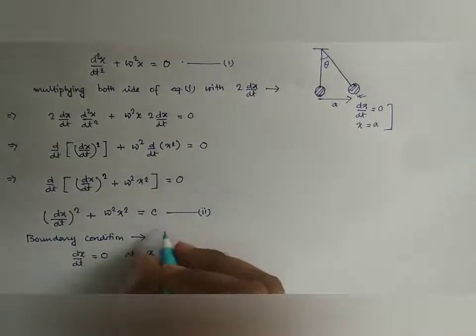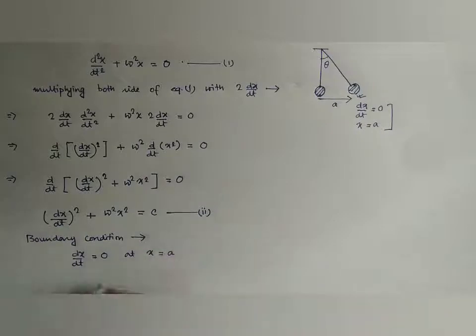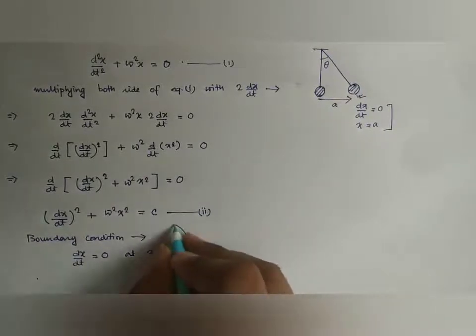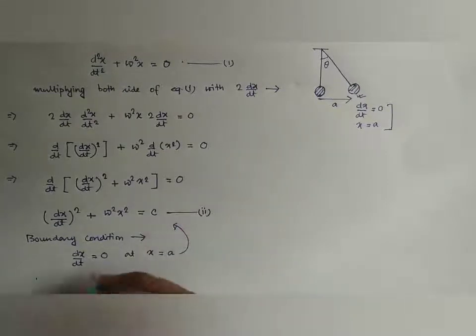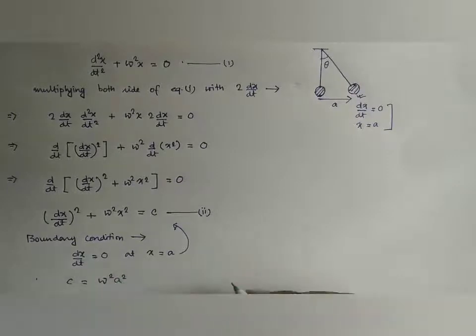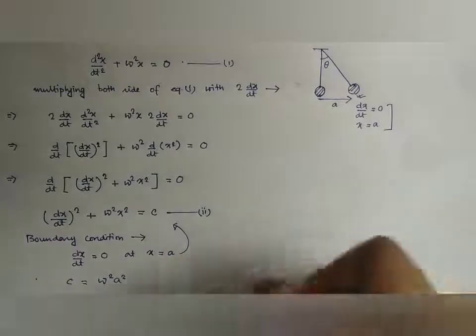Putting all this in equation number 2, we obtain C equal to omega square A square. So the value of the constant is determined.